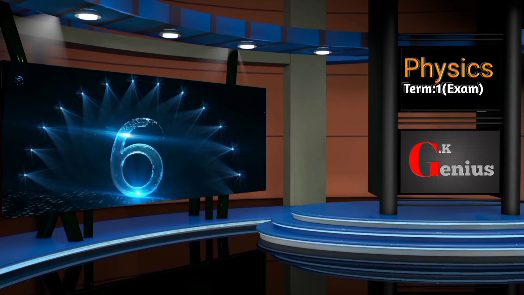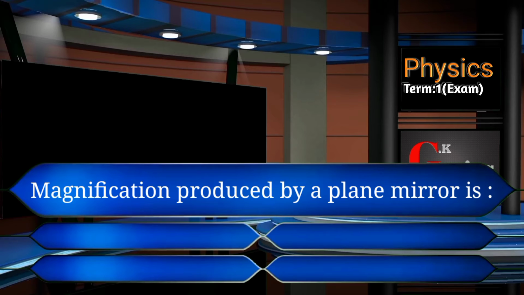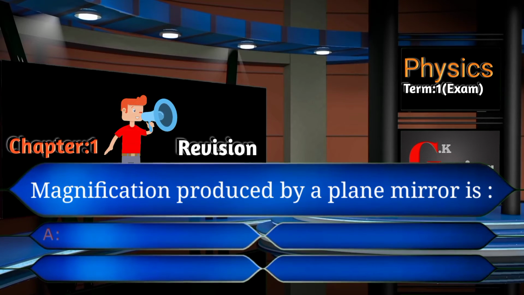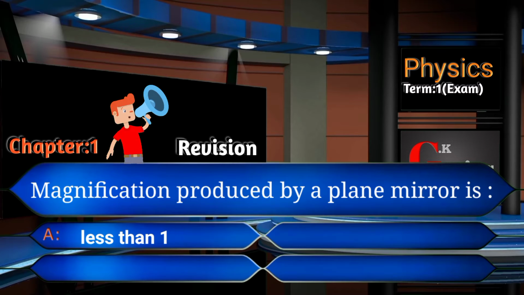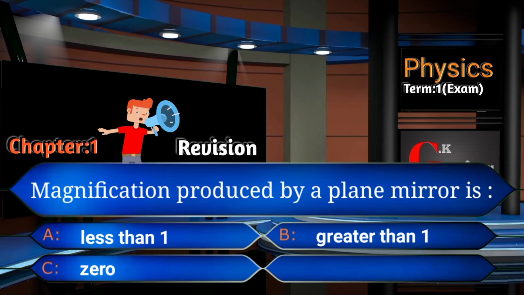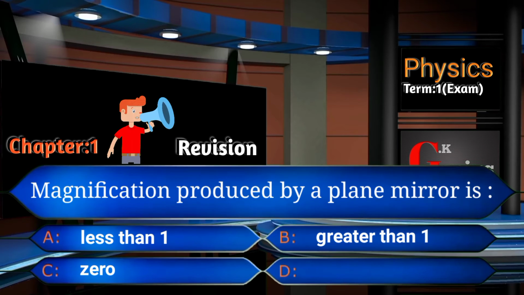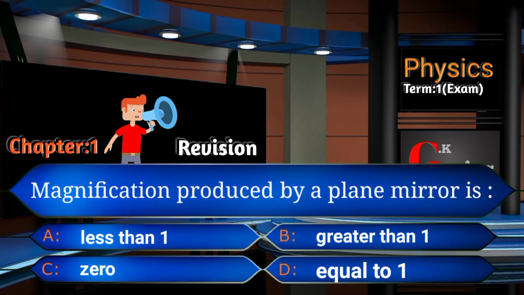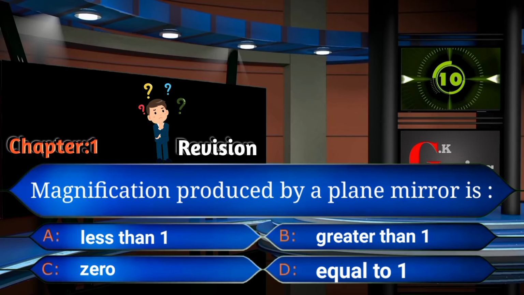Sixth question. Magnification produced by a plane mirror is. Your option is A, less than 1, B, greater than 1, C, 0, and D, equal to 1. Time start now. 10, 9, 8, 7, 6, 5, 4, 3, 2.